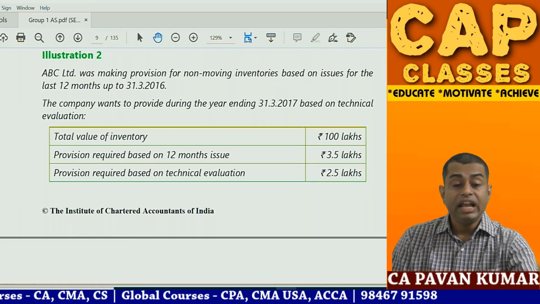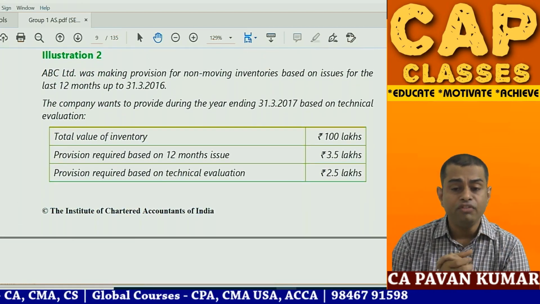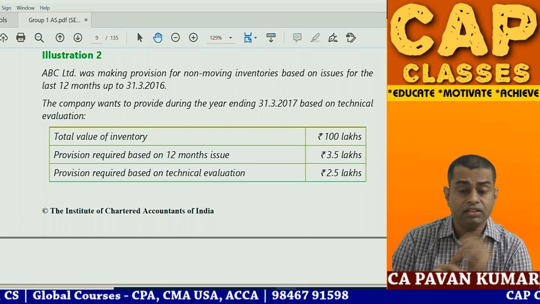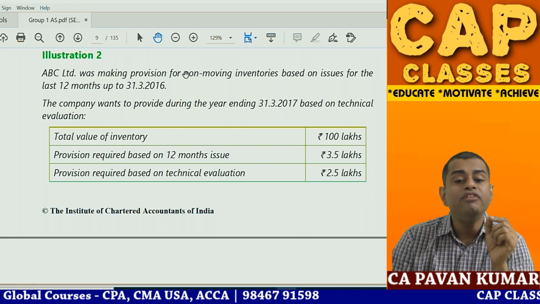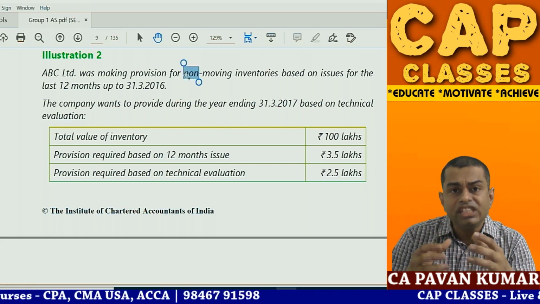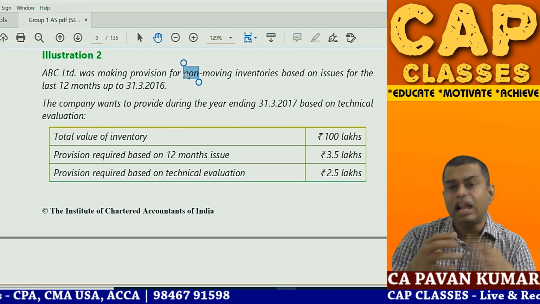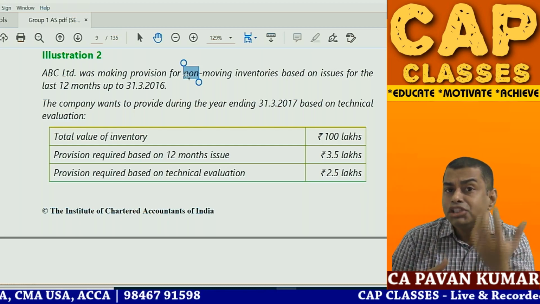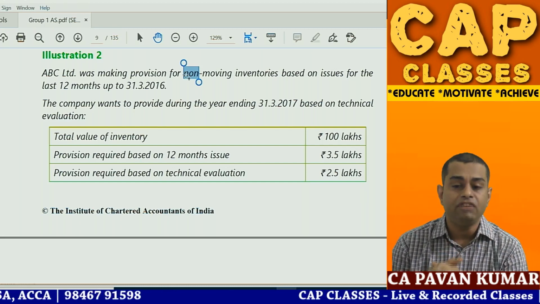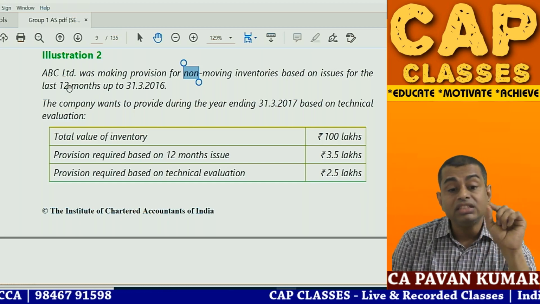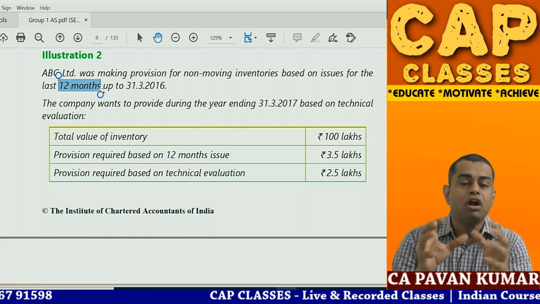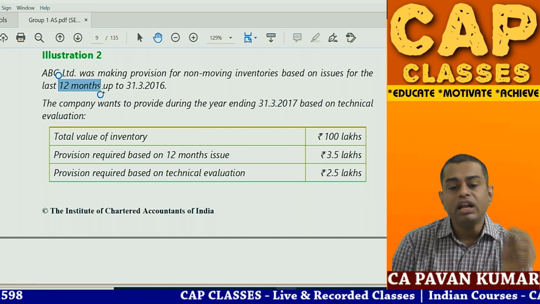Question number 2. ABC Limited was making provision for non-moving inventory based on issues for the last 12 months up to 31/3/2016. So what is this? Non-moving inventory. That means you have inventory. In the inventory, there are certain items which are very slow moving. That means the turnover is very less. So you are not consuming it more, you are not selling it more. So slow moving inventories, non-moving inventories. So what you used to do previously, you used to make a provision for 12 months. That means if any inventory is not consumed for 12 months, then you are creating a provision.